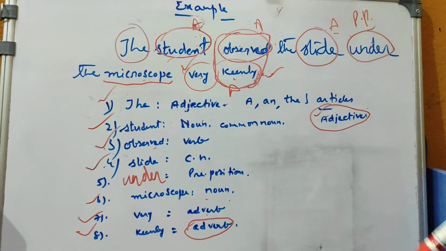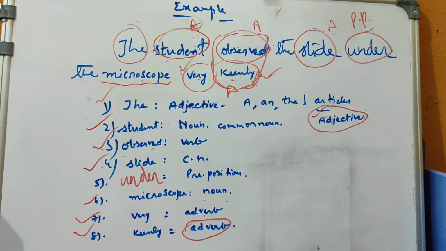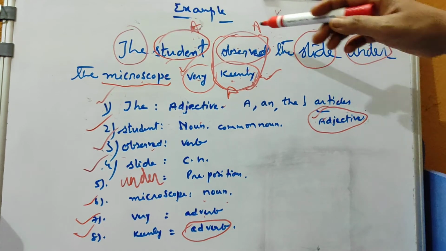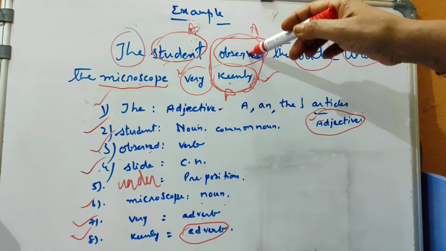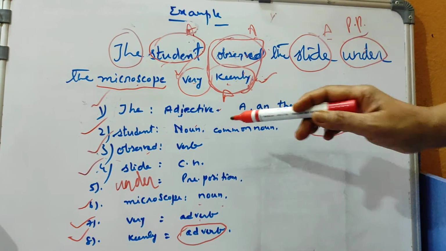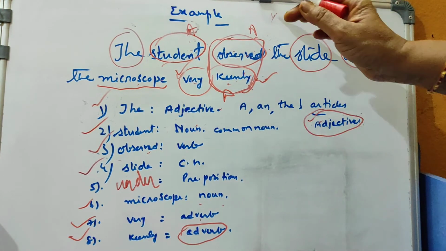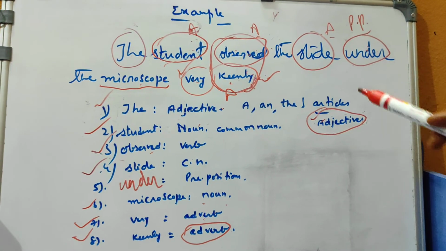That's why we always get confusion. So in order to remove this confusion, we have to depend on this method. Just frame a question for each and every word as the answer. Then you get the correct part of speech. I hope you understood this. Thank you.